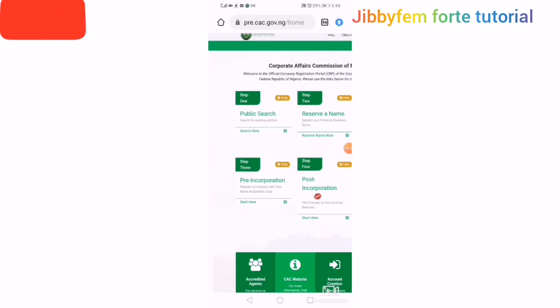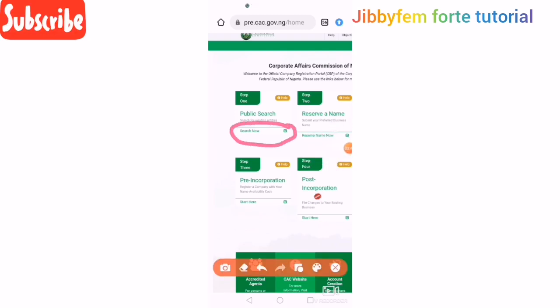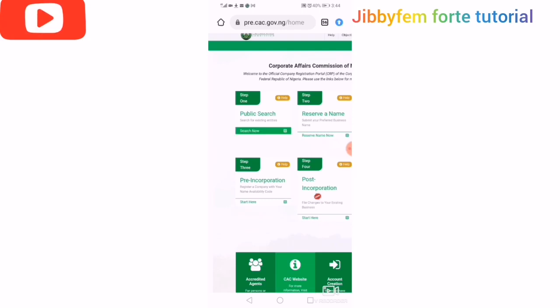So we are going to go ahead and search now. Just click search now. I'm sure you can see it under it. All you need to do is search now. You can see the search now button. So just click and then you search. I've clicked it. As you can see, it's going to take us out of here.